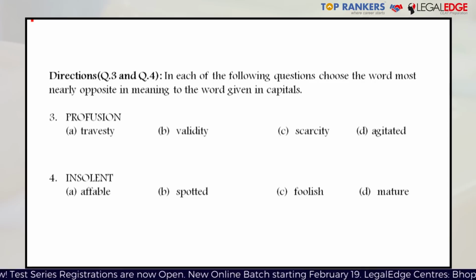Travesty may be again a word which some people might not know the meaning of. It means a distorted representation of something or a cheap mockery of something. Hence, therefore, is not the right answer. The right answer is C, scarcity.